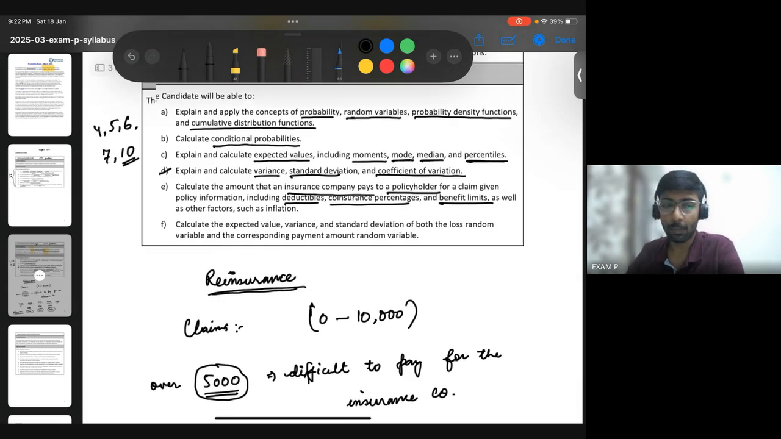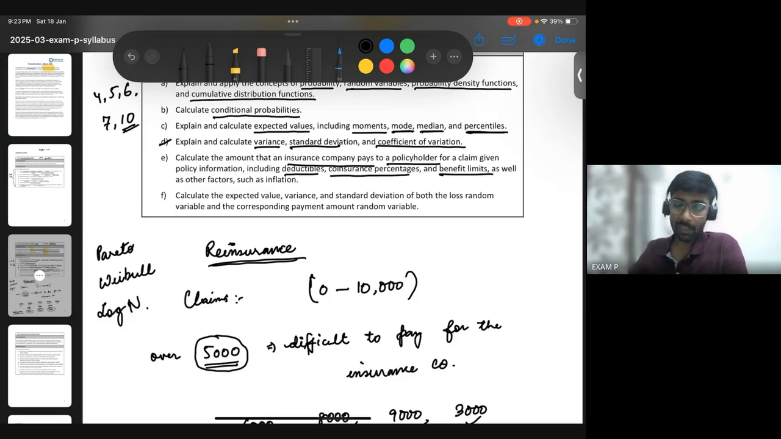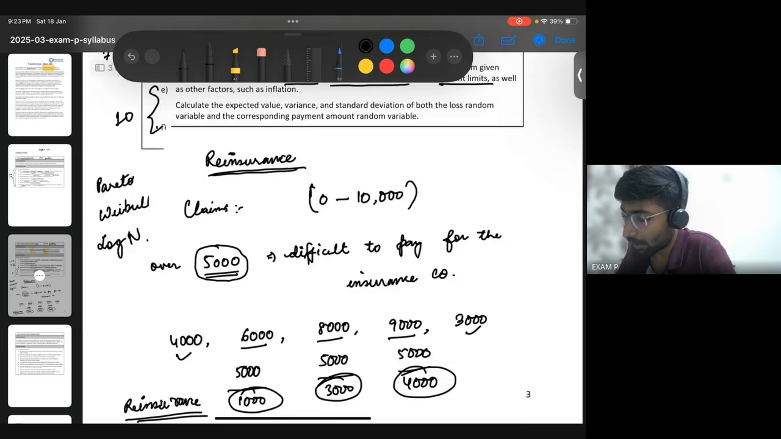For example, distributions such as Pareto or, what else, Weibull, or log normal. These are different distributions which are majorly used in the insurance industry. Okay, so these will be the topics for chapter 10.